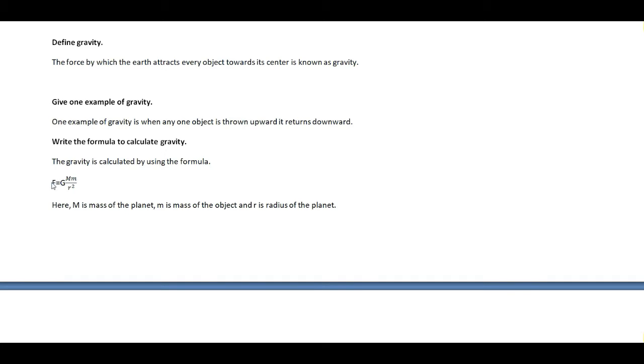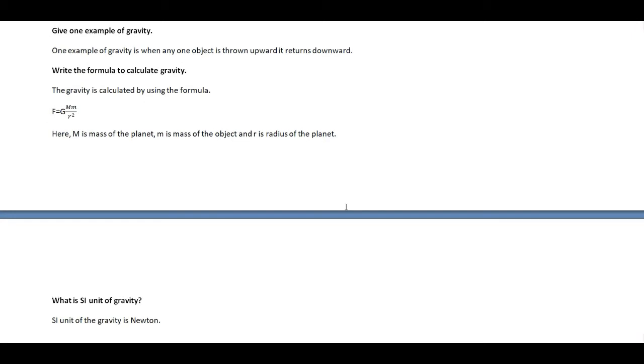the formula we have obtained here, F equals G capital M small m upon r square. So here capital M is the mass of the planet, small m is the mass of the object, and r is the radius of the planet. I think you have understood the formula of the gravity. So this formula should be used to calculate the gravity.